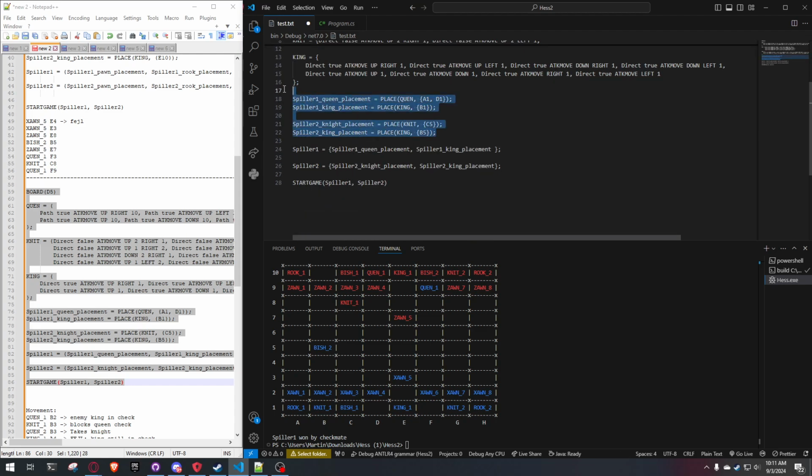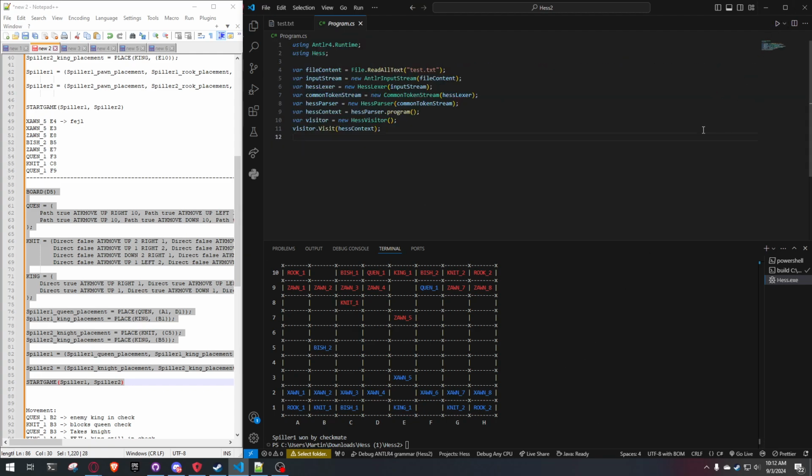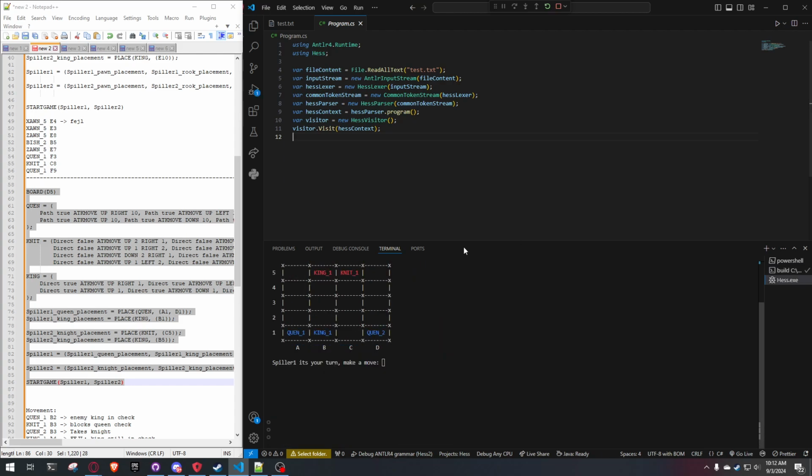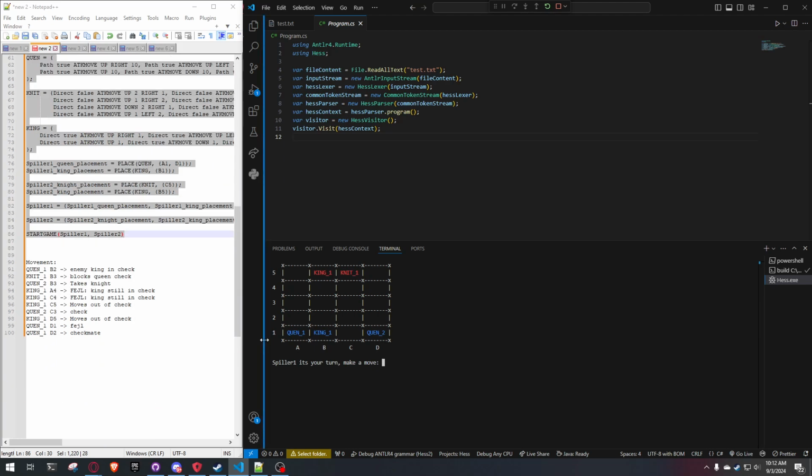And we're placing them on these squares. Yeah, let's see what this looks like. So now we have something completely different, right? We try to do this. And now the enemy king is in check. We can block the check with the knight move here.